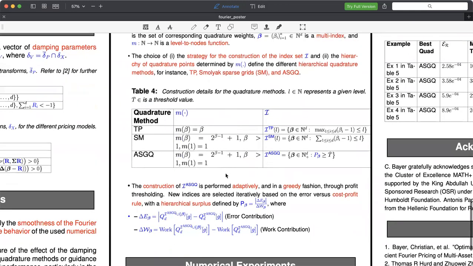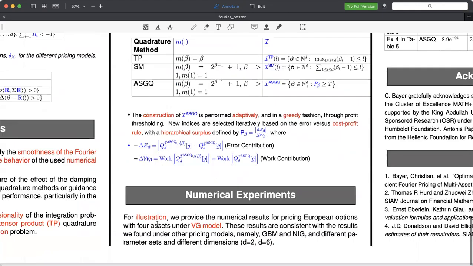The construction of the index set of the adaptive sparse quadrature is performed adaptively and in a greedy fashion through profit thresholding. So new indices are selected iteratively based on the error versus cost profit rule with a hierarchical surplus, which is defined by P_beta, P subscript beta, by the ratio of the absolute value of the error contribution divided by the work contribution, which are both defined below.